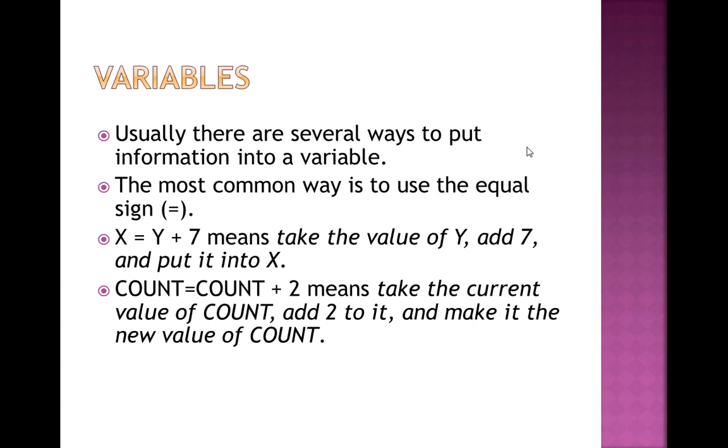I'm repeating again. x is a variable that stores y plus 7. If y has a value of 20 and there is a 7, the output is 27, and that is stored in a variable known as x. This means take the value of y that is given by the user, add 7 and put it into x.